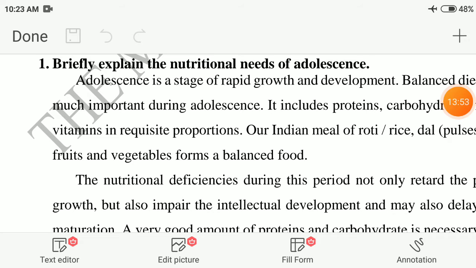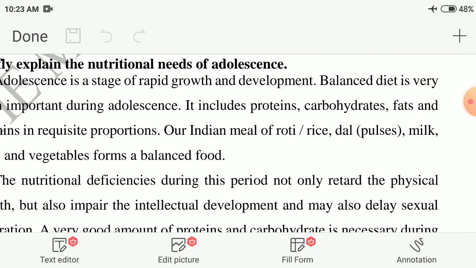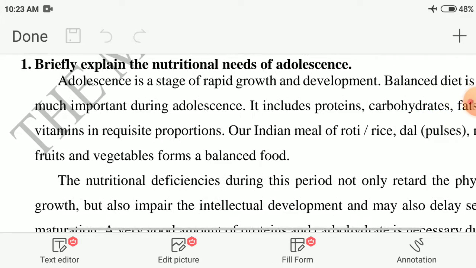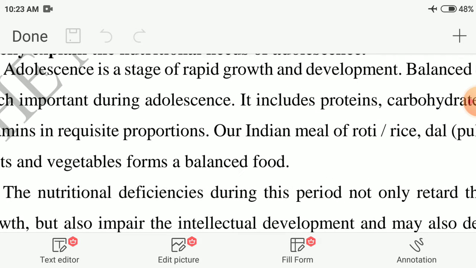Next, we discuss briefly the nutritional needs of adolescents. What are the nutrients necessary for the adolescent period? Adolescence is a stage of rapid growth and development. A balanced diet is very important during adolescence.